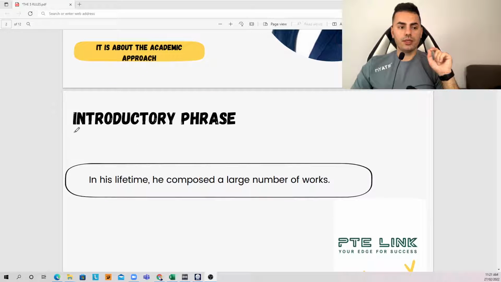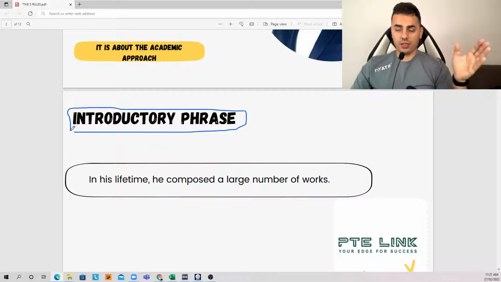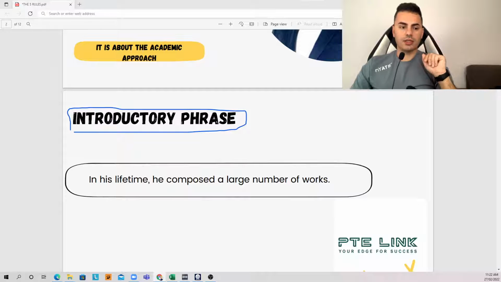The first rule is the introductory phrase. The introductory phrase usually depends on the subject and the verb of the main sentence that comes after, and it sets up the stage or the context of the main sentence that comes after. Something like this. Let me play the sentence. For example, take a listen here.